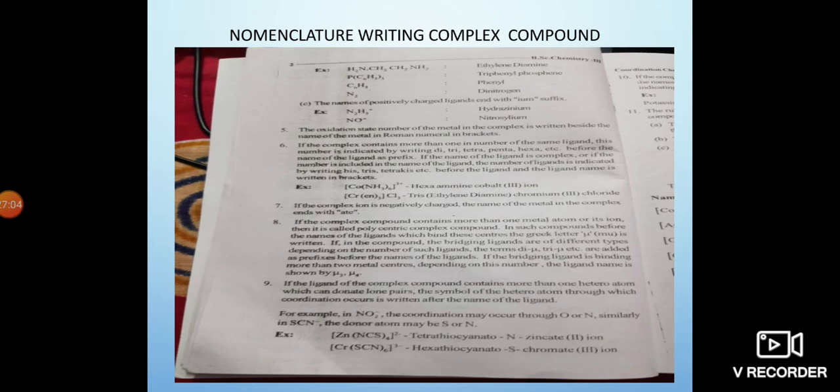Then the fifth one is the oxidation state. The oxidation number of the metal in the complex is written beside the name of the metal in Roman numerals in brackets. This is another one. So like that, we have to name the ligands. With this, we will continue tomorrow. What are the rules in IUPAC nomenclature?